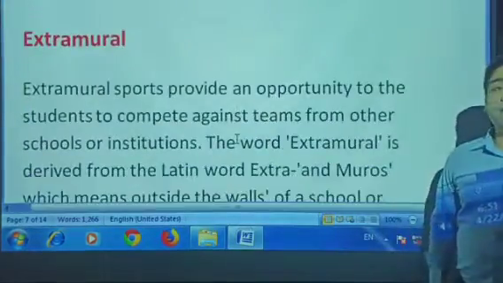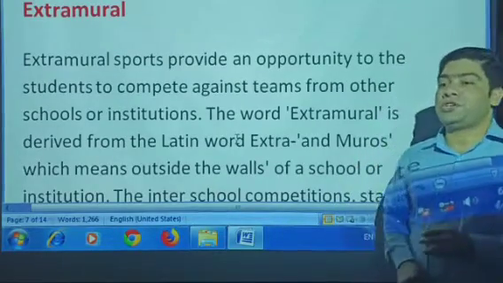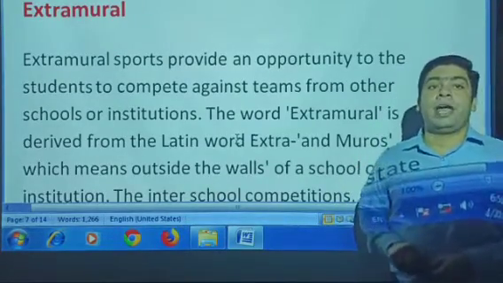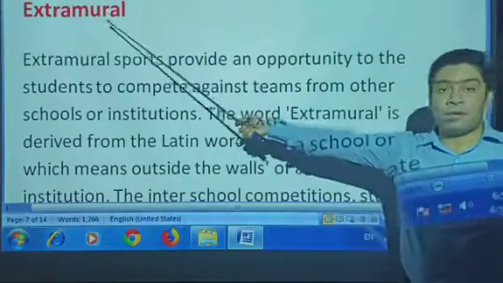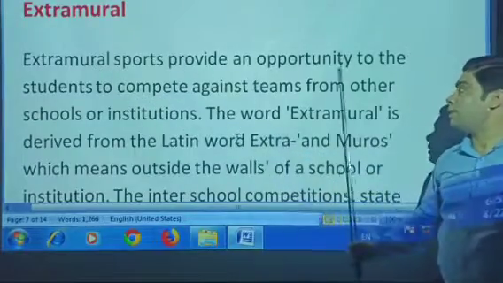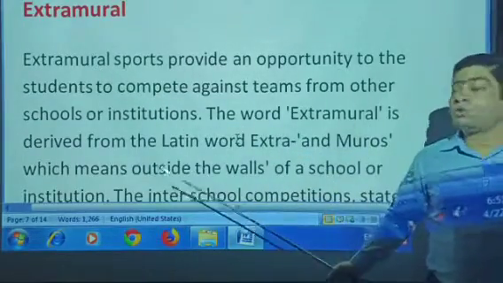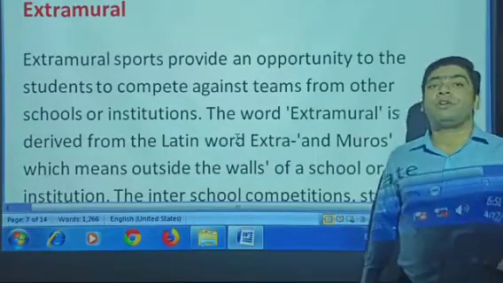But when we are talking about inter-school competition, interstate competition, and different types of school meets, at that time we are talking about the extramural. Extramural means what? Extramural sports provide the opportunity to the students to compete against teams from other schools or institutions.